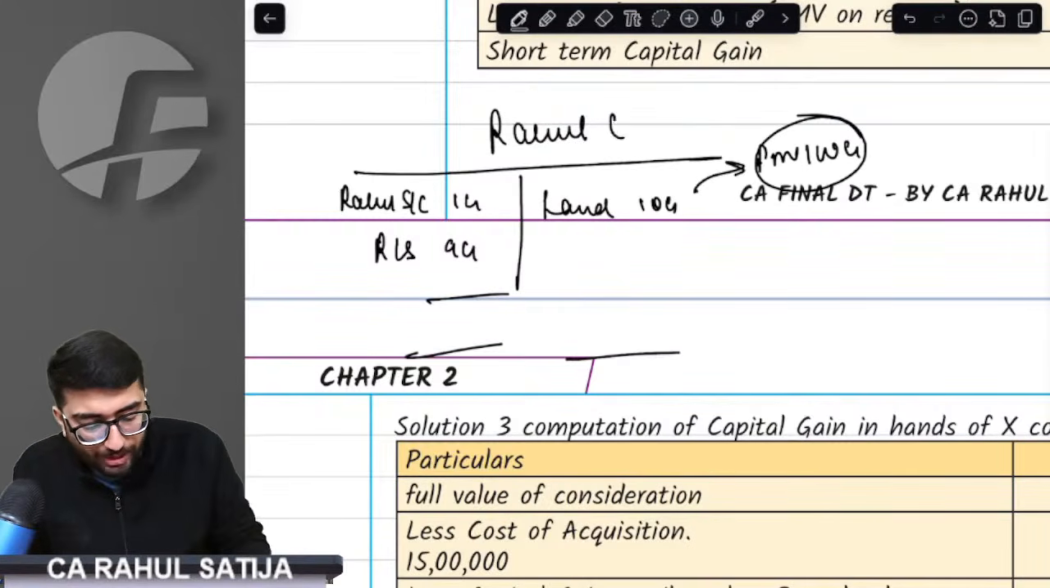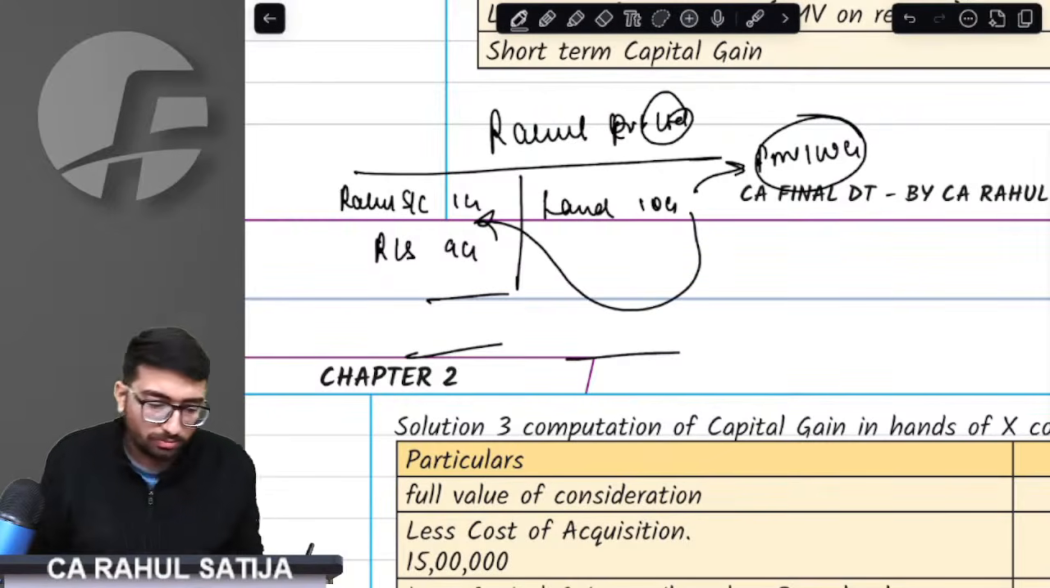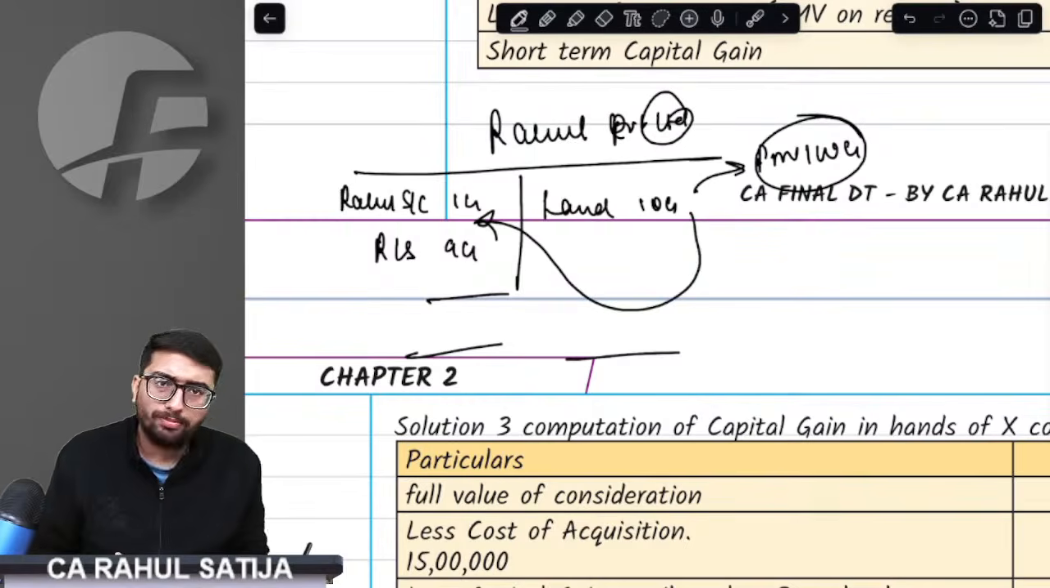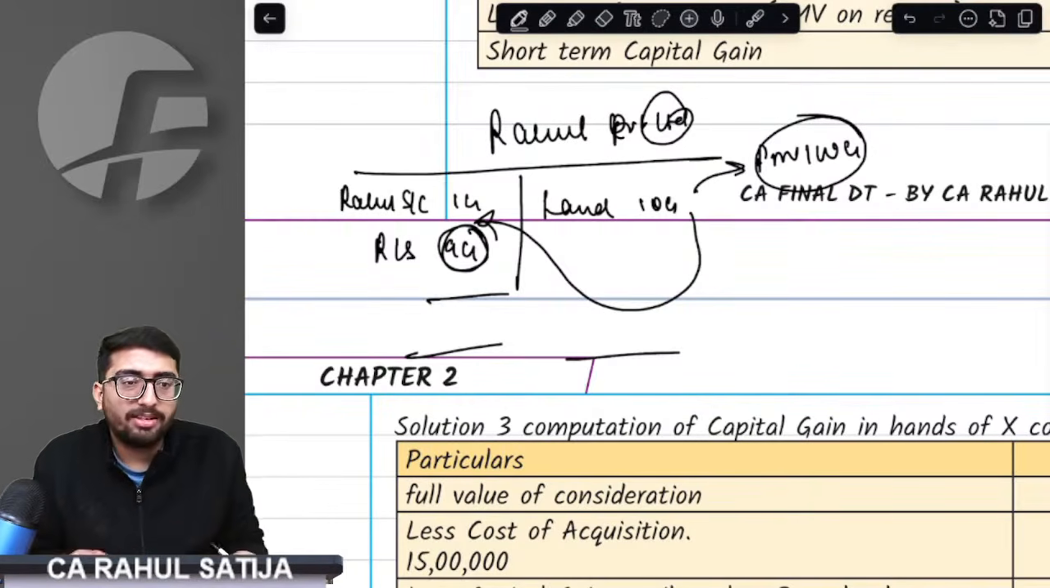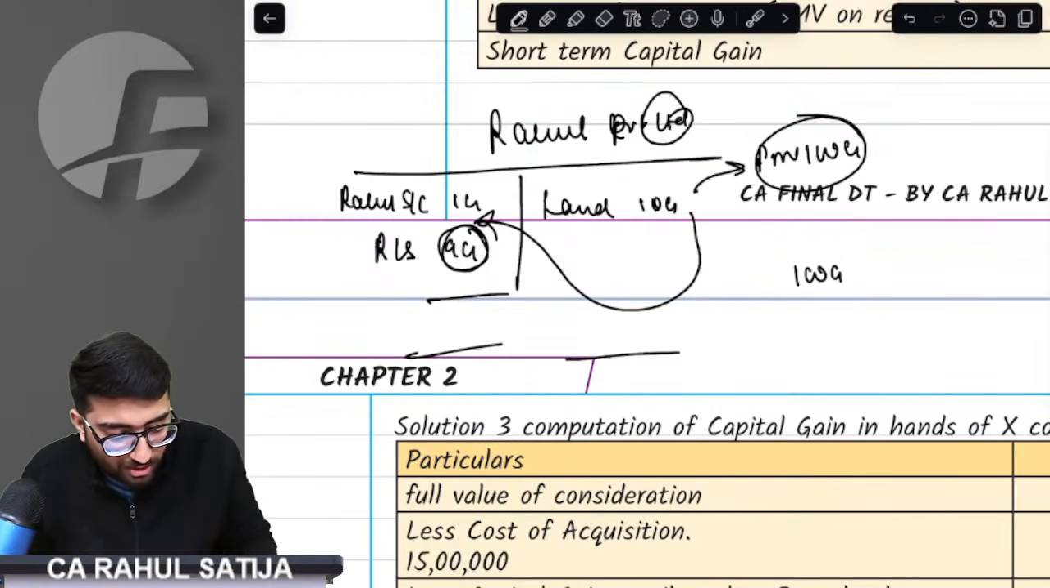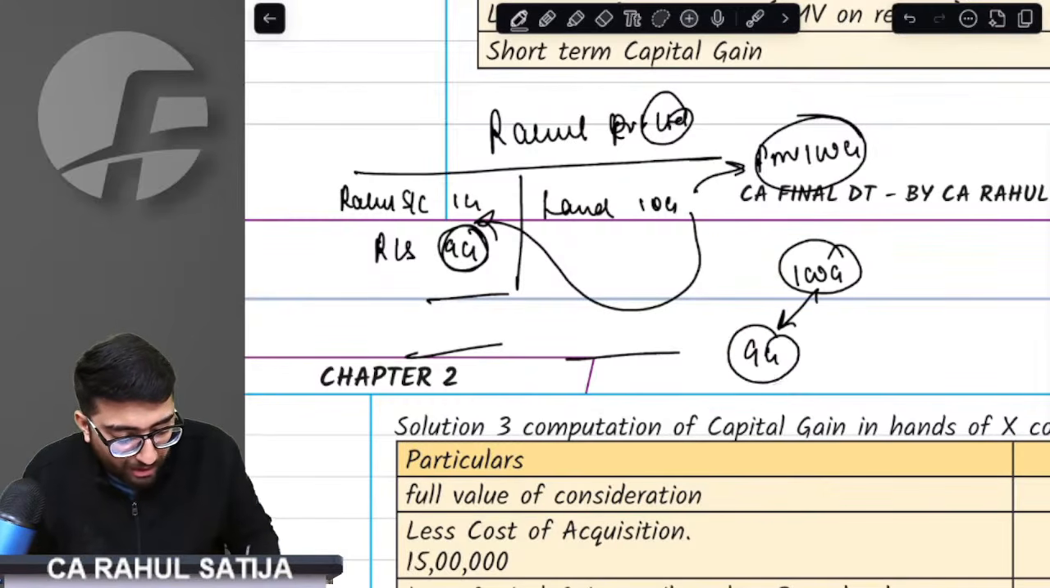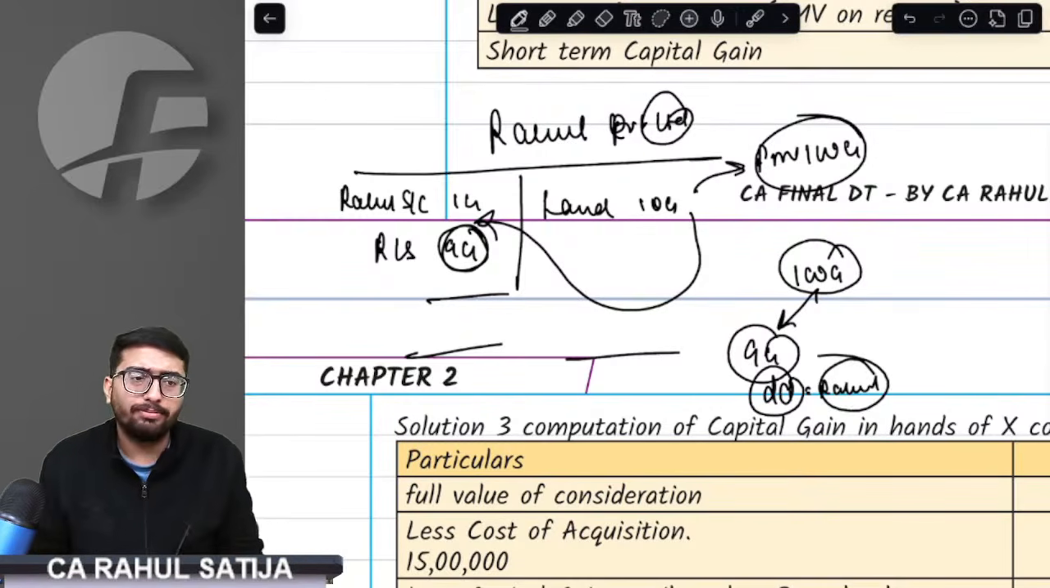Now, this company went under liquidation, and this land was given to Rahul. The provision says that since 9 crore is the accumulated balance of reserves and surplus, out of this 100 crore distribution, 9 crore would be deemed a dividend in the hands of Rahul.